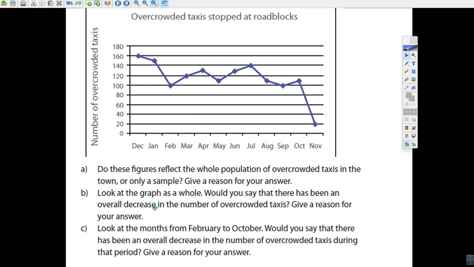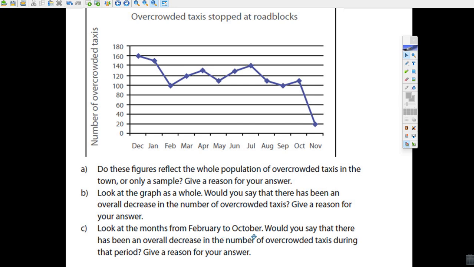Would you say that there's been an overall decrease in the number of overcrowded taxis? Give a reason for your answer. Well, it kind of looks like that in the graph. It starts at 160 and then goes down. It sort of goes down. Maybe not so much here, but then it really looks like it goes down. The graph looks like it is.